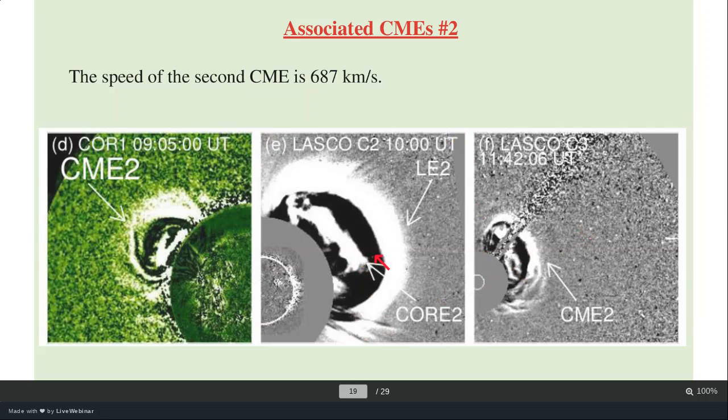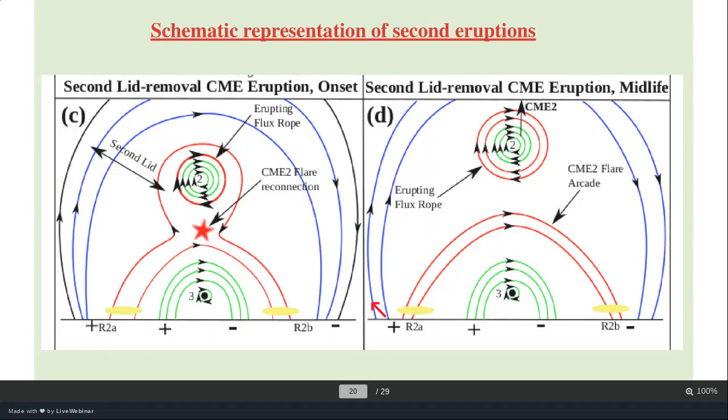So basically, this is the flux rope or the filament that is going to erupt from the low solar atmosphere. And this is the outer structure, called the leading edge. In between, it is called the cavity. And this is the core, which is the filament. We can see this is the sun, because the field of view is large, so the sun is very small compared to here. The structure is very huge. Speed is 687 kilometers per second, which is slightly higher than the last one.